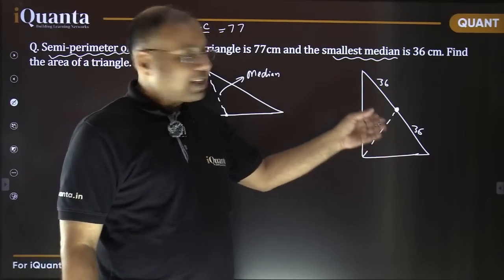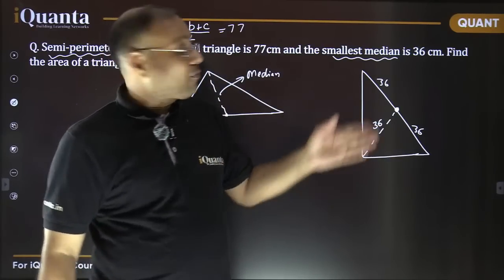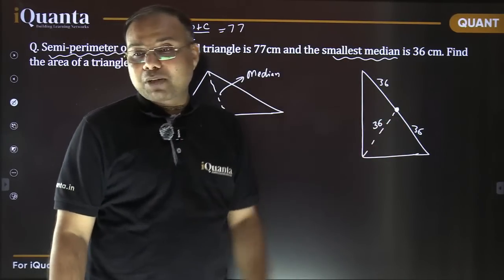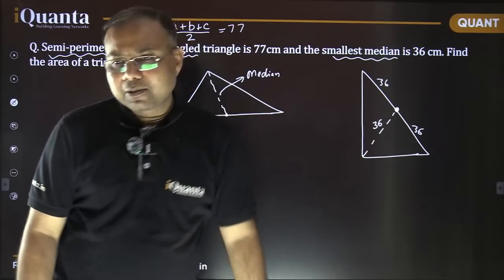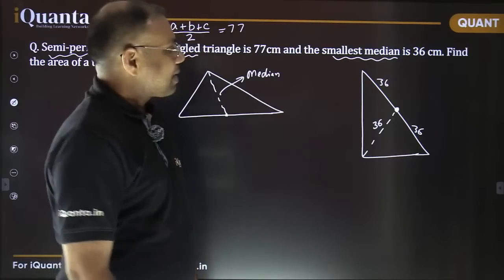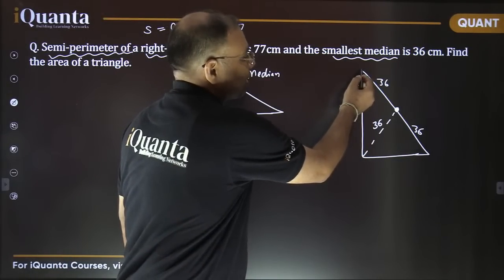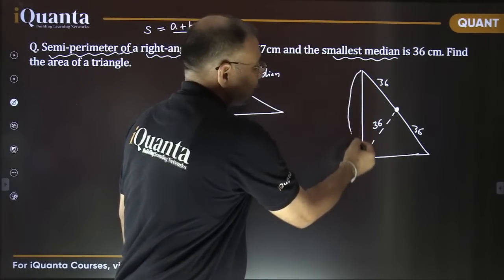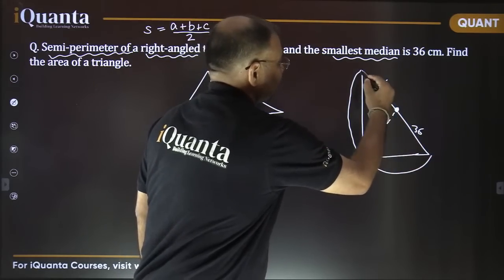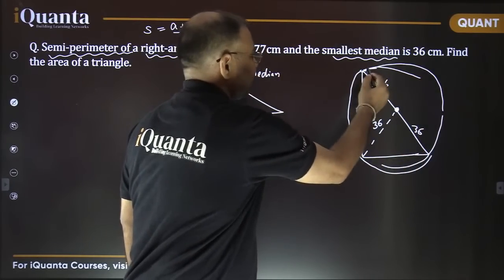All of you are familiar with this thing already. Can you tell me why it is so? Why is the midpoint of the hypotenuse equidistant from the three vertices? Why is it the circumcenter? What is circumcenter, by the way? Circumcenter is the center of the circumcircle. What is a circumcircle? A circle which passes through all the vertices. Something like this maybe.